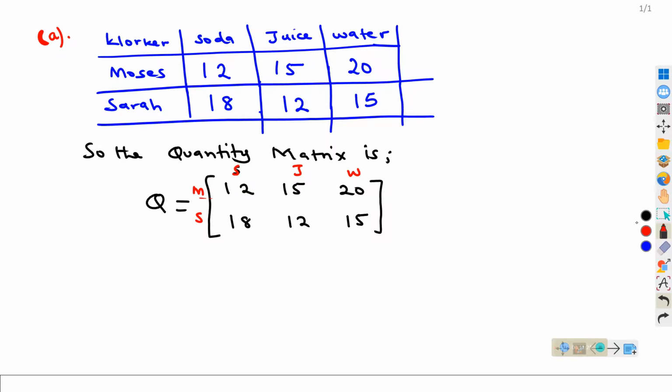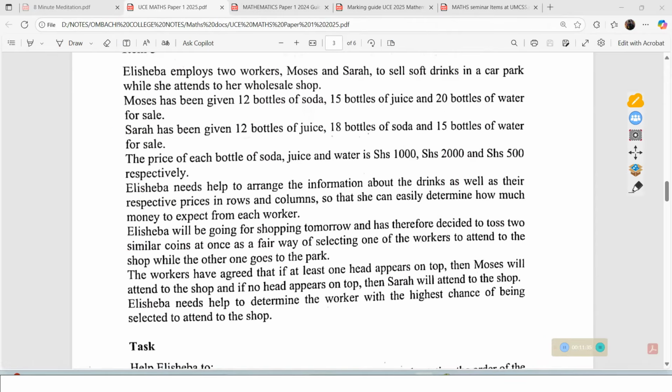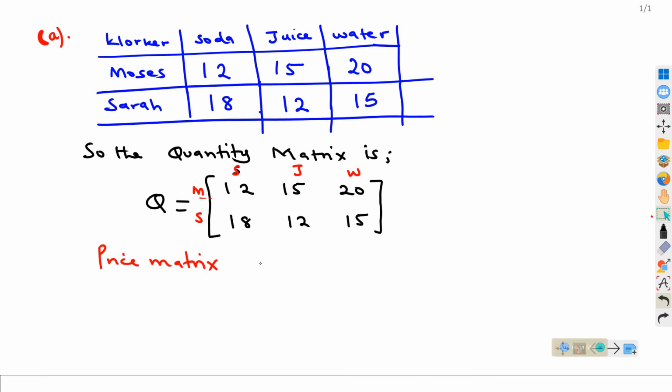So next we need to talk about the price matrix. Now, when we look at the information given, we are told that the price of each bottle of soda, juice, and water is 1,000, 2,000, and 500. So let us also have that.